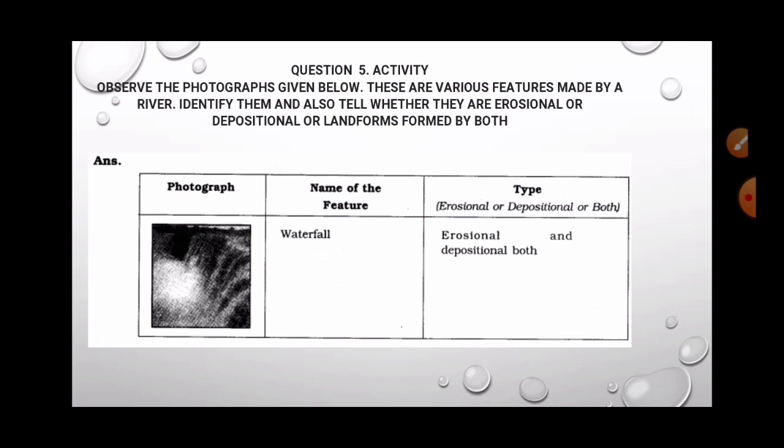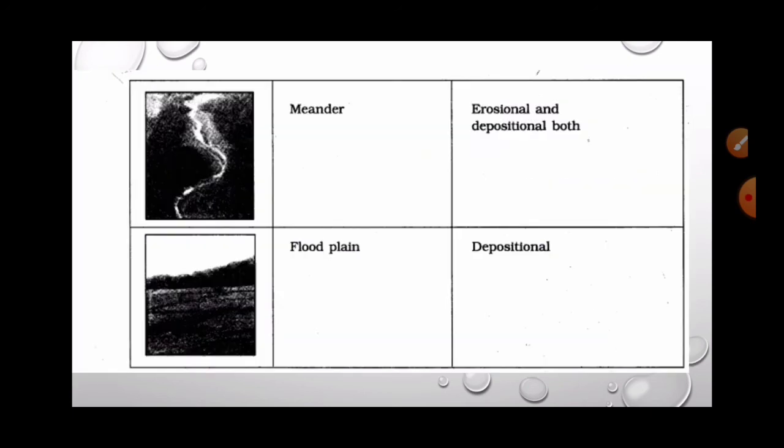Then first is waterfall. Waterfall is both erosional and depositional. Then meanders, they are both erosional and depositional. Then floodplains are depositional. That means they are deposited and formed by flood water. So they are depositional. So with this our chapter is completed.